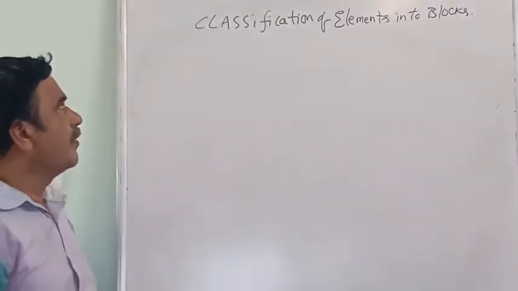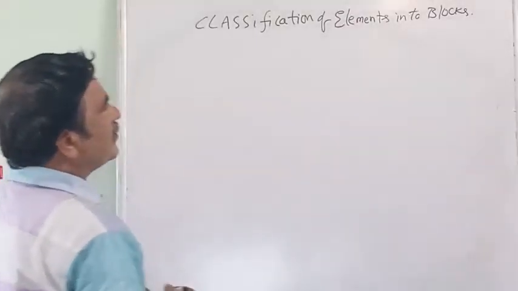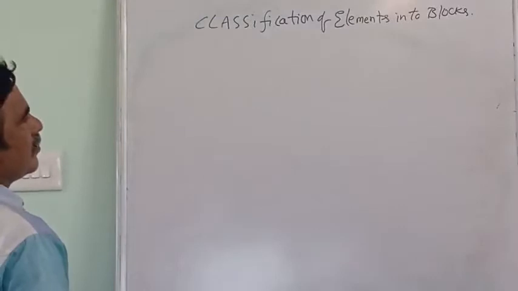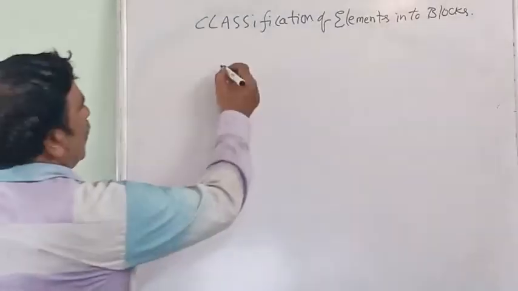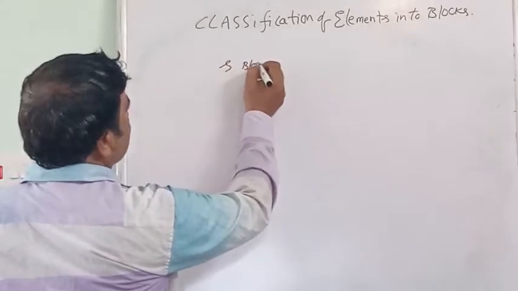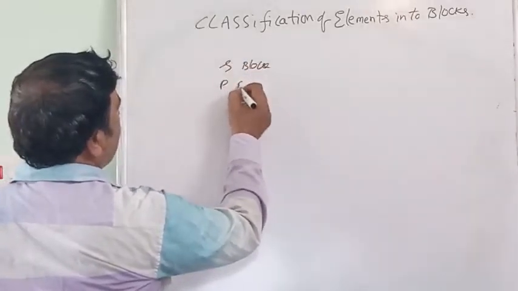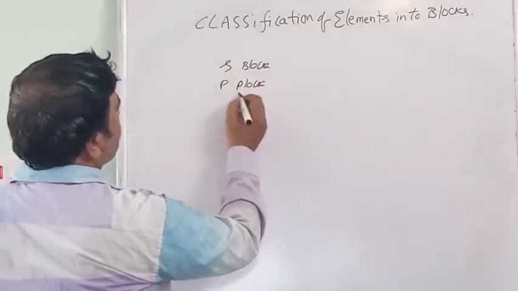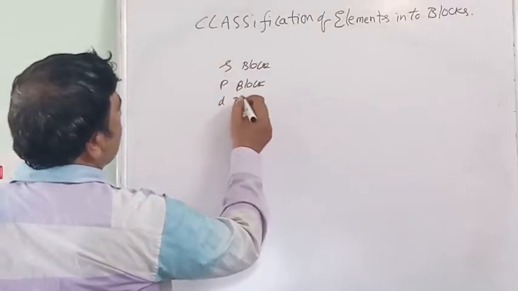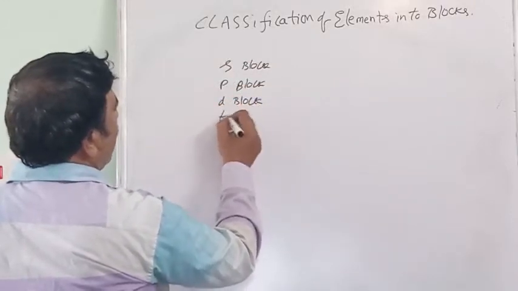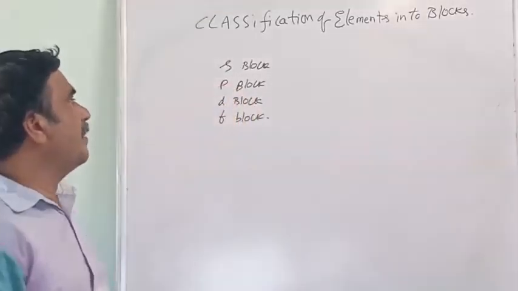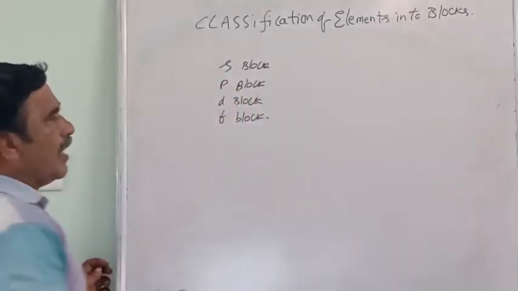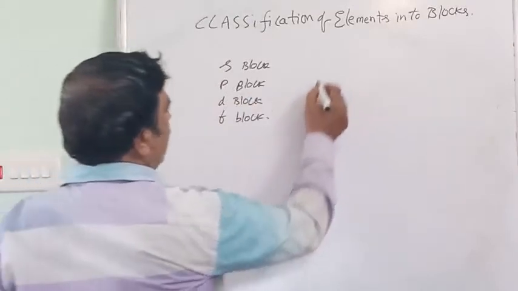Important topic, classification of elements into blocks. We already see the names of the blocks. They are S block, P block, D block and F block. There are 4 blocks in the periodic table. Already I will give you a rough sketch of block diagram.